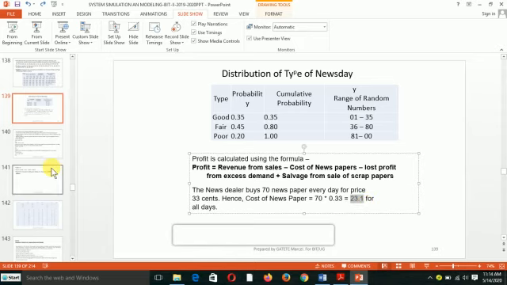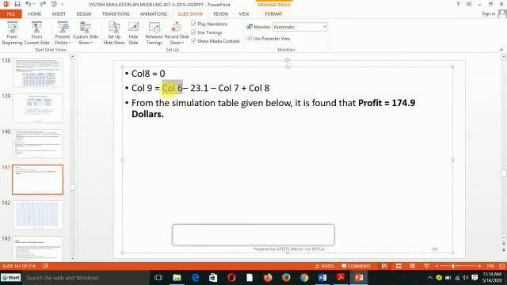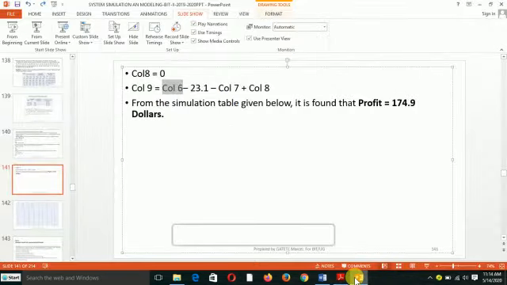So what we are going to take is column 6. This is the revenue, the money the news dealer got. We are going to subtract the price of the newspapers, which means the price at which he purchased the newspapers is 23.1.